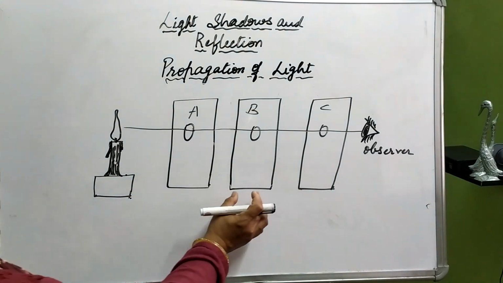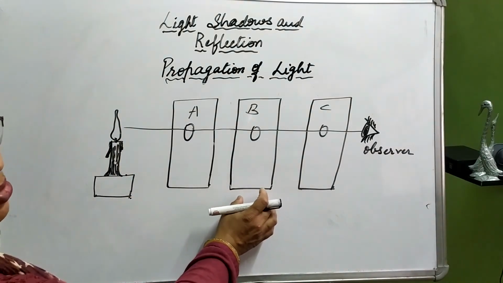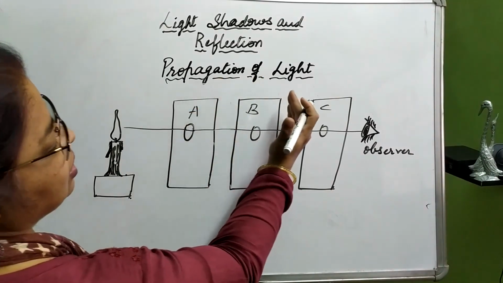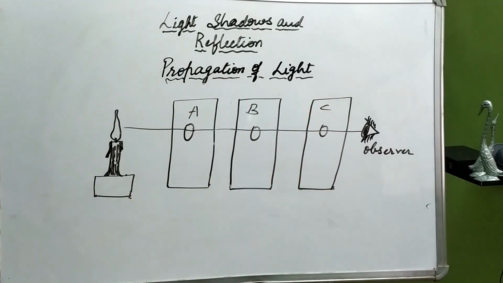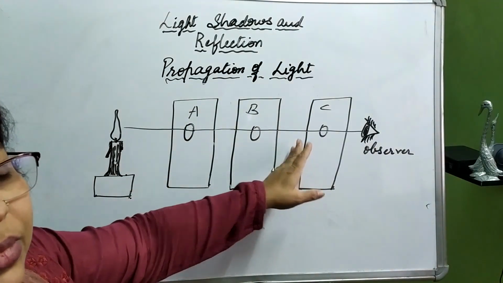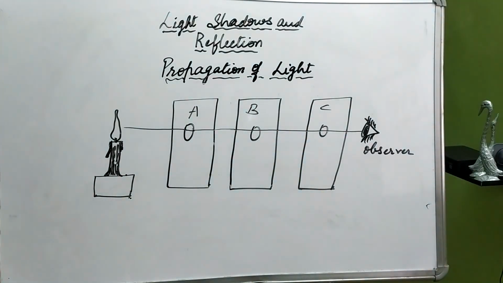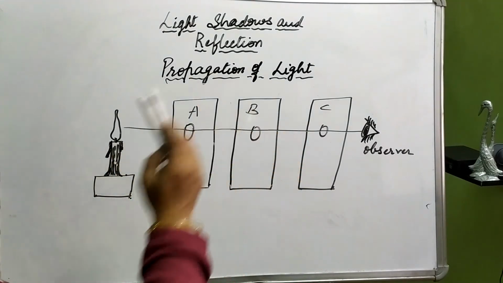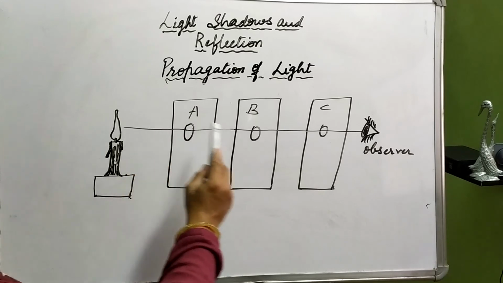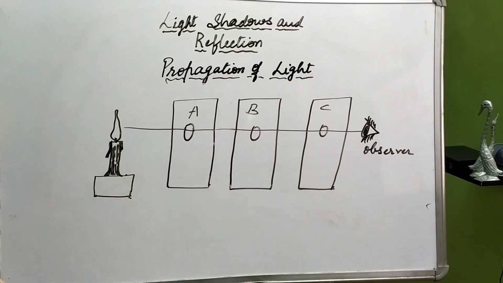But if this cardboard is removed or shifted on either side, or if we place any other board which is not having a hole in it, then the light will not be visible. So it means that light always travels in a straight line.